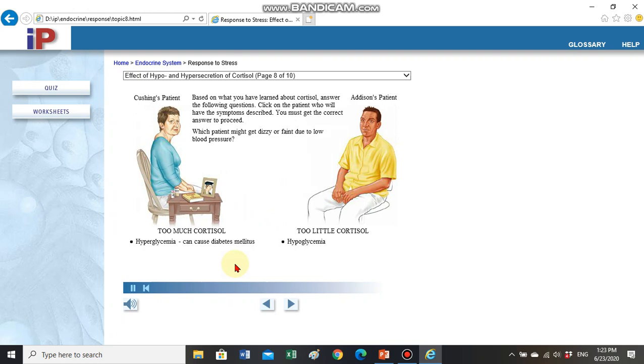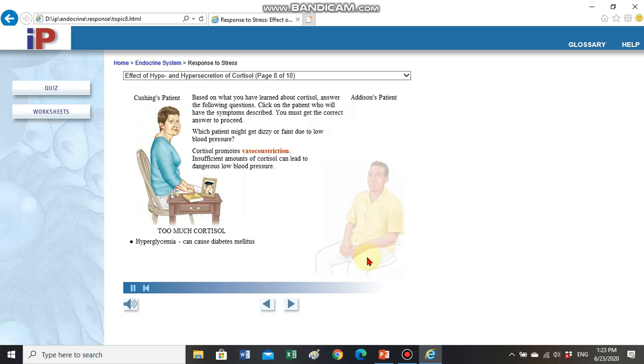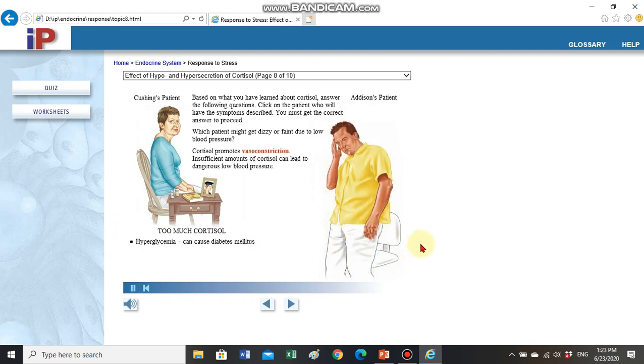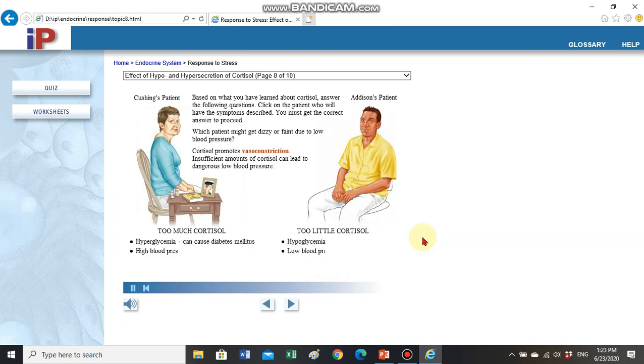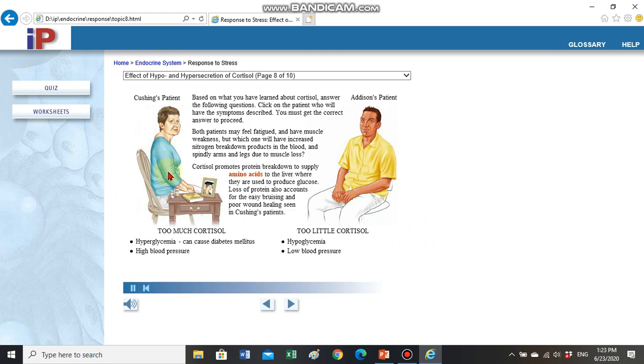Which patient might get dizzy or faint due to low blood pressure? Cortisol promotes vasoconstriction. Insufficient amounts of cortisol can lead to dangerously low blood pressure. Both patients may feel fatigued and have muscle weakness, but which one will have increased nitrogen breakdown products in the blood and spindly arms and legs due to muscle loss? Cortisol promotes protein breakdown to supply amino acids to the liver, where they are used to produce glucose. Loss of protein also accounts for the easy bruising and poor wound healing seen in Cushing's patients.